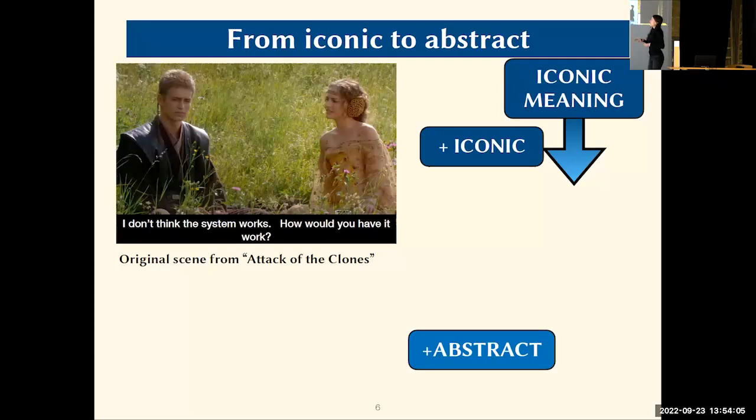So just to give you an example, I have here a picture from the movie Attack of the Clones. And if I, for example, post this picture on Twitter and I say something about it, I am using it iconically. So the form of this picture resembles its meaning. It's referring specifically to the scene that I'm talking about. It is taken directly from the movie, so it's iconic. It has an iconic reference to that movie.